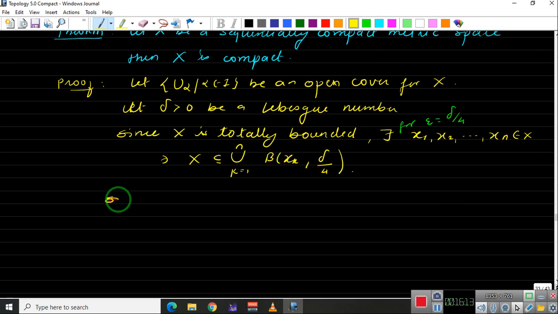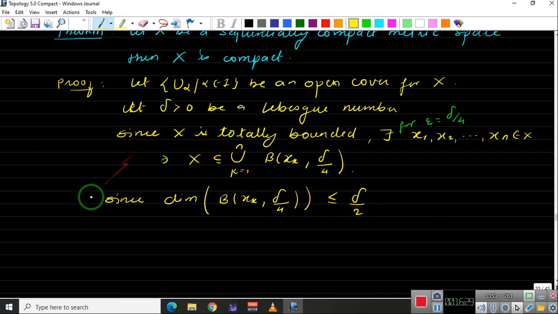Now, since the diameter of the ball around xk of radius delta by 4 is less than or equal to delta by 2, we have an open ball of radius delta by 4. And of course, the diameter of that will be less than or equal to delta by 2, and of course that is less than delta. So this open ball has diameter less than delta.